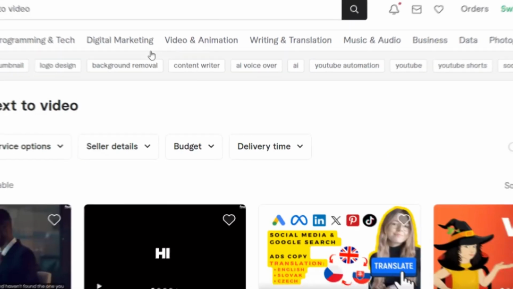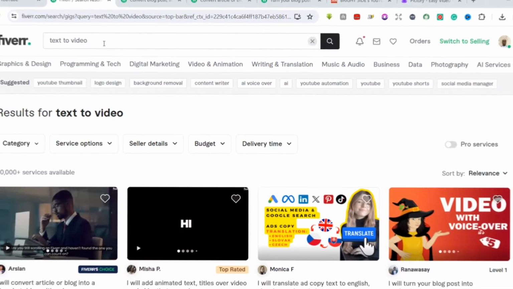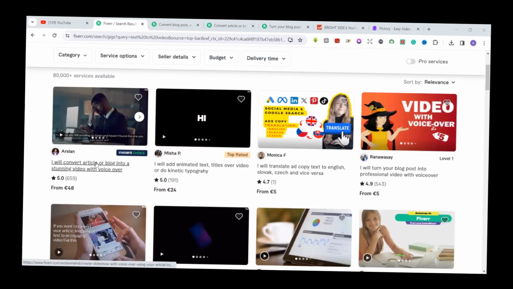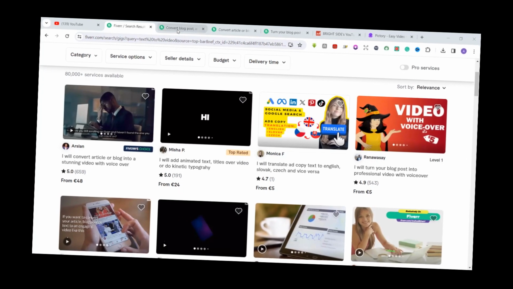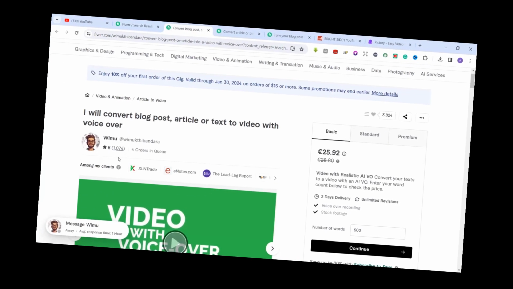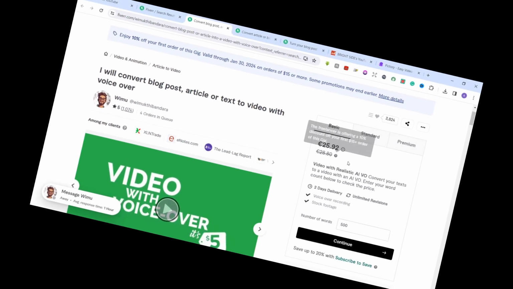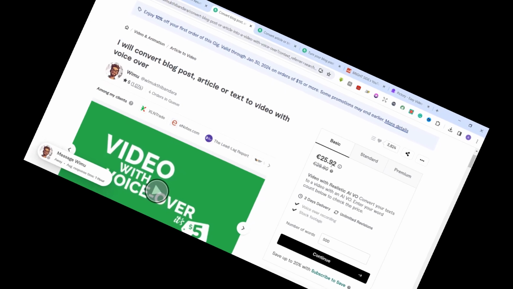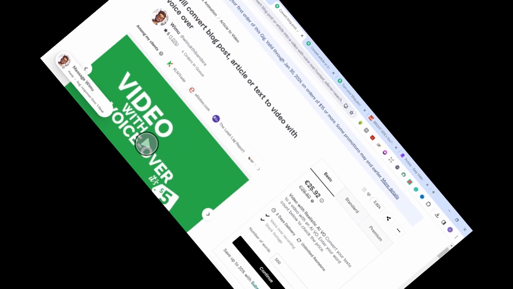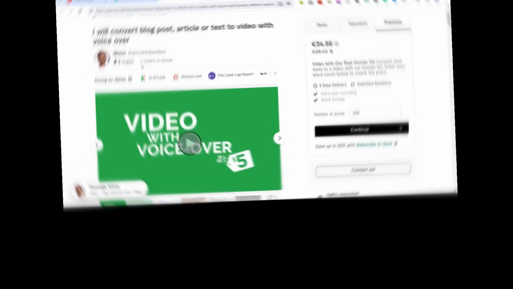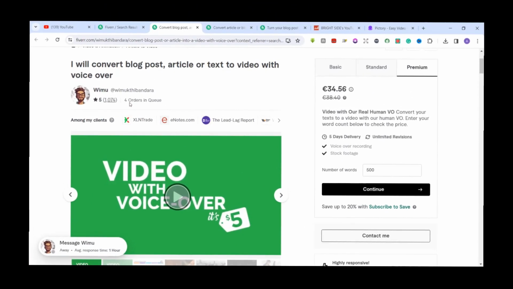So if you come to fiverr.com and type text to video, you're going to see some people that are actually offering these services here. And this particular person has about 1,074 jobs that he has done. If you look at this, the basic price that he charges for this particular task is 25.92. If you go to standard, it is about 30.2. Go to premium, it is about 34.56 for you. And he already has 4 orders in queue.